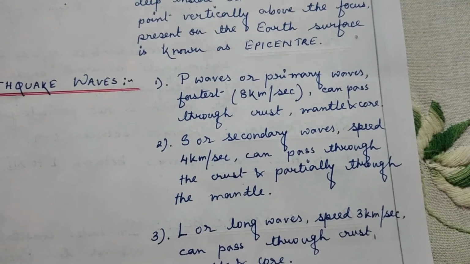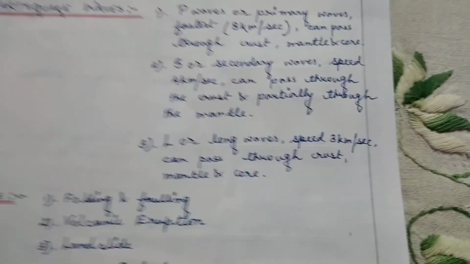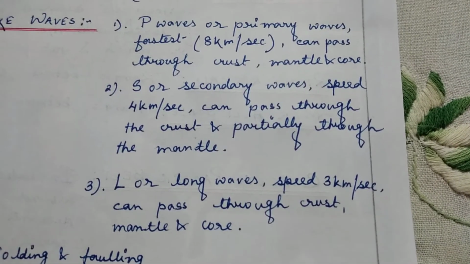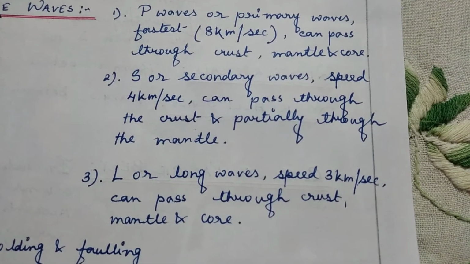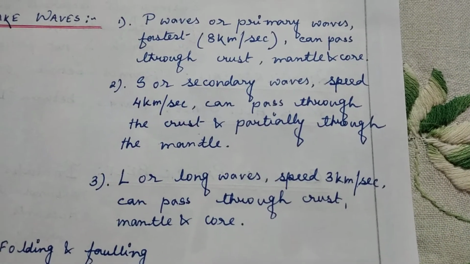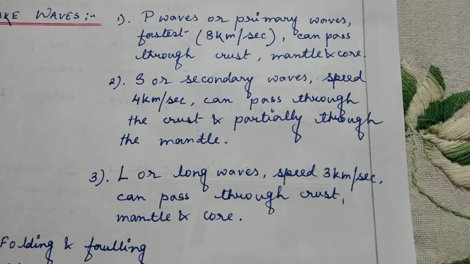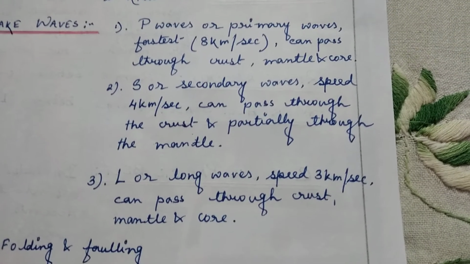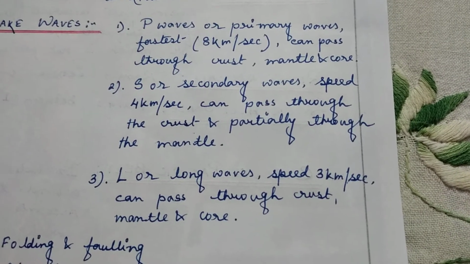Now, next to the P wave, there is another earthquake wave which is known as the S wave, or the secondary wave. The speed of this wave is much less than the P wave. It can travel at a speed of 4 km per second.